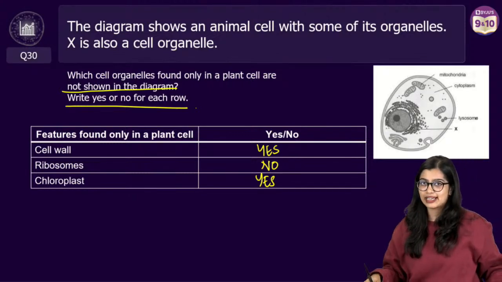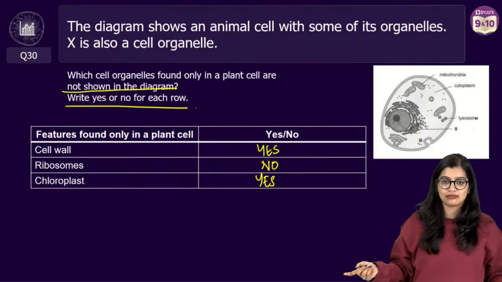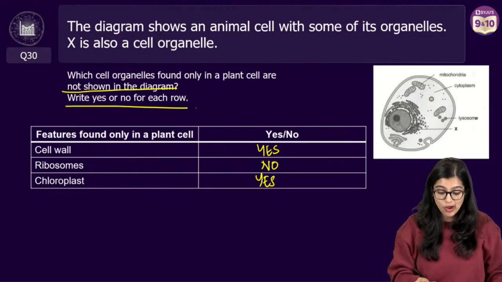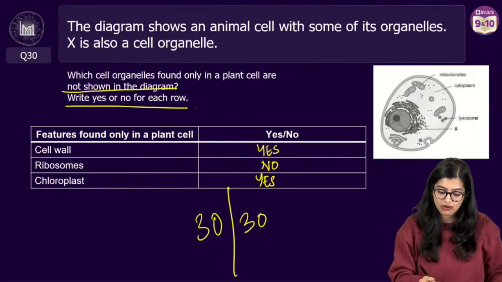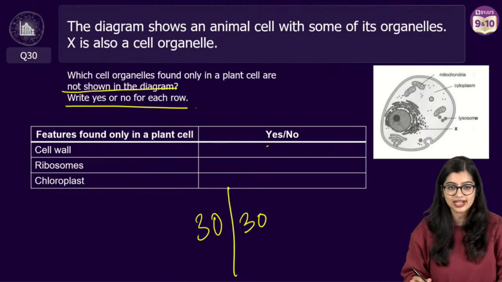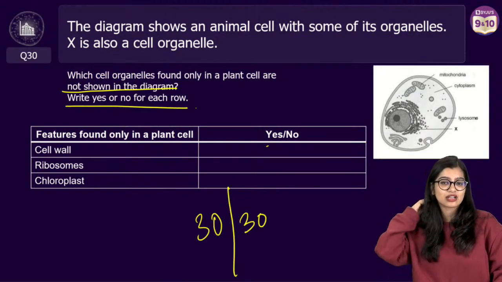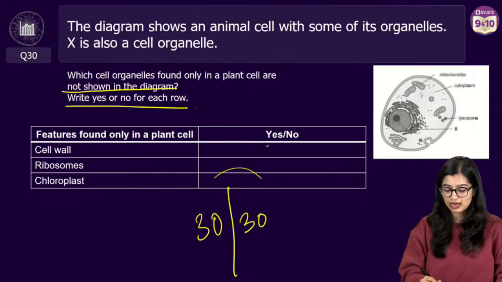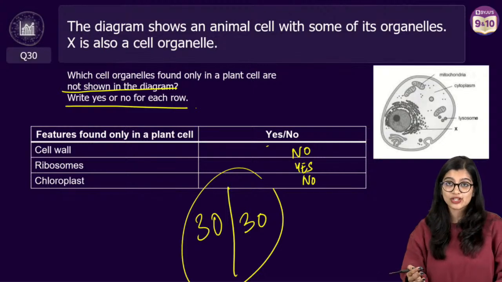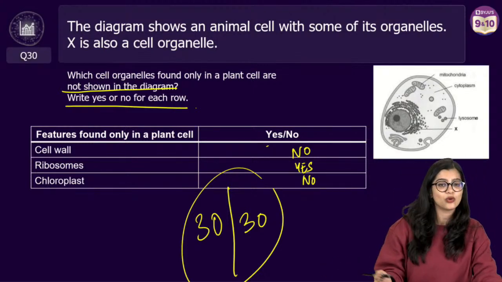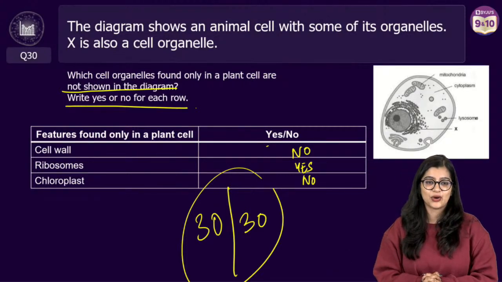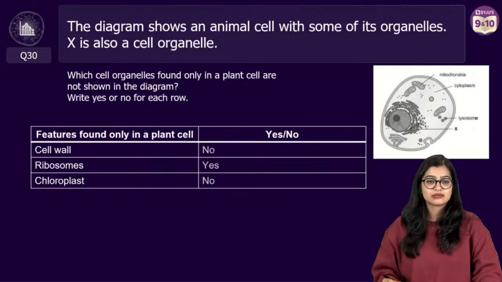Now, the question is asking which is not shown in the diagram, right? That is my main thing. Your answer in your parallel world is correct. So at this point, all of you have got 30 out of 30, and here I'm just going to twist it and change it. Oh, I'm so sorry, my bad. So this is no, yes, no. Cell wall, no, because it is not shown in the diagram but is seen only in plant cell. Yes, exactly like that.